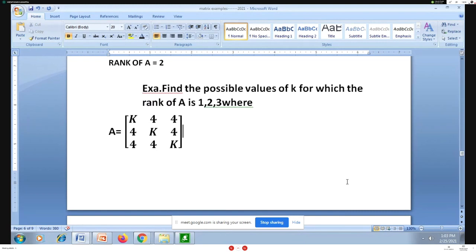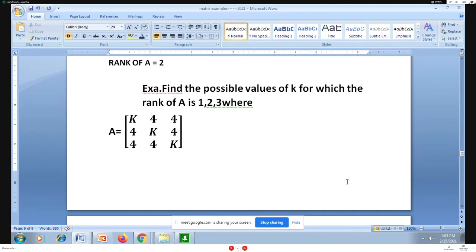Yes, nice try. This matrix has only 3 rows, and whenever I want to find the rank of a matrix, we primarily go for echelon form by applying row transformations.